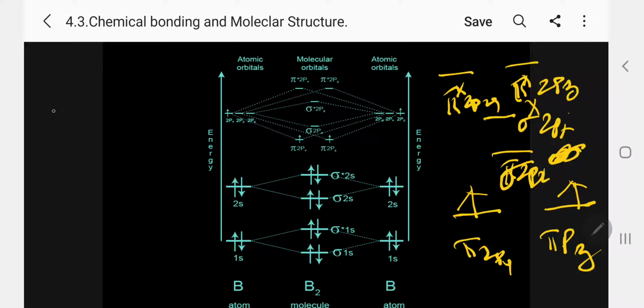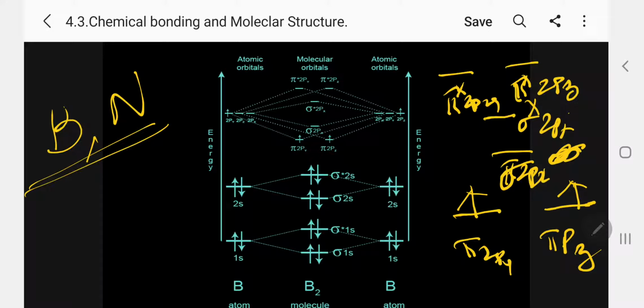So please follow, my dear students. In the case of boron and nitrogen, follow this pattern. That means the pi orbital should be written below and the sigma orbital is written at the top. Please follow. Most important.